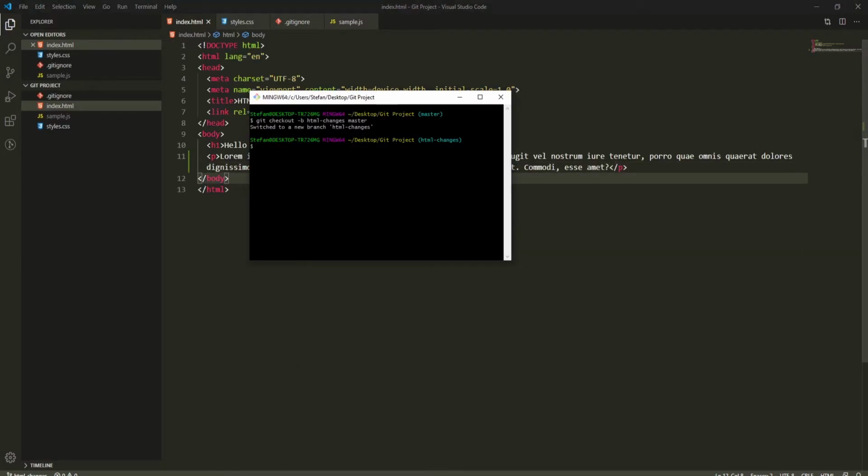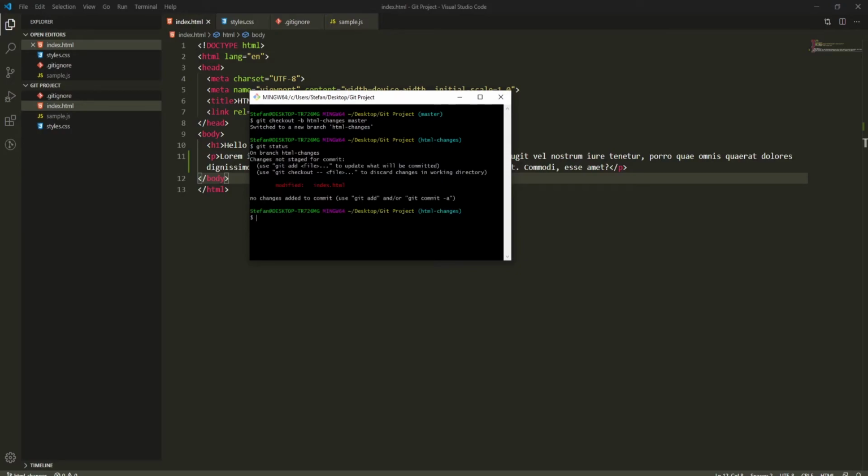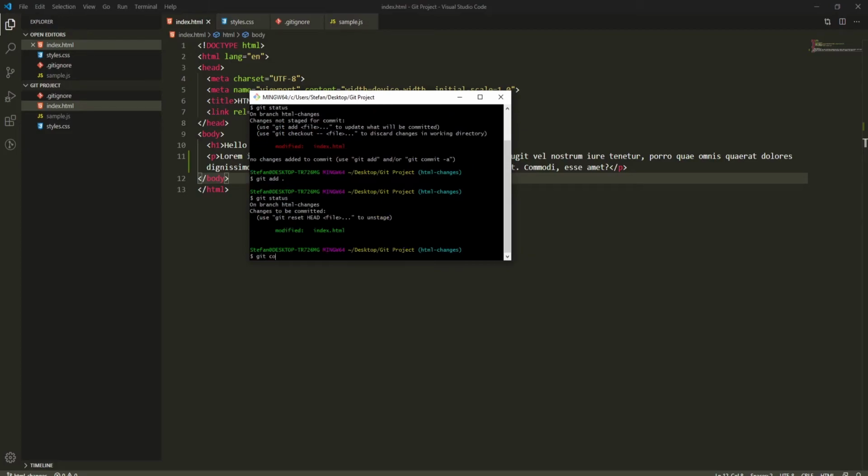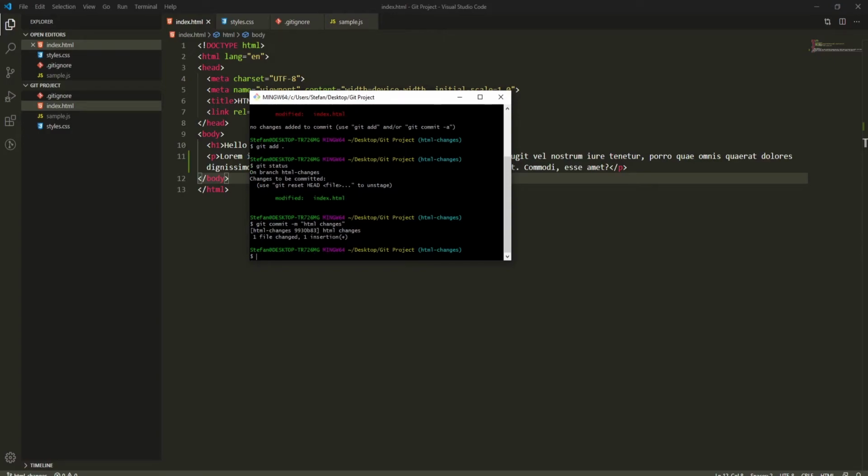And when we go back to Git Bash, we will type git status. As usual, we will have this index.html modified. So git add all, git status, git commit, right? HTML changes. Let's call it like that. And that is it. So now we could also from this branch go back to our master branch.